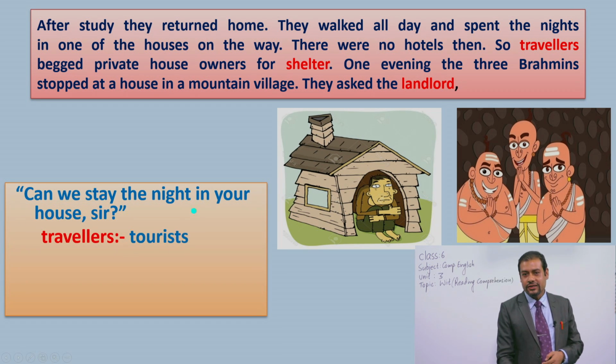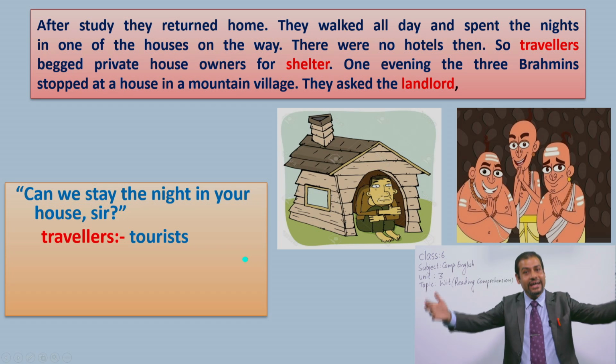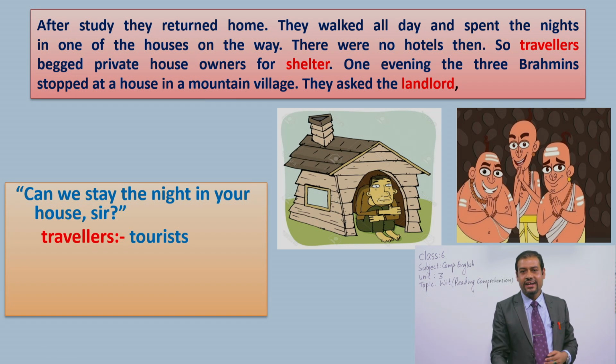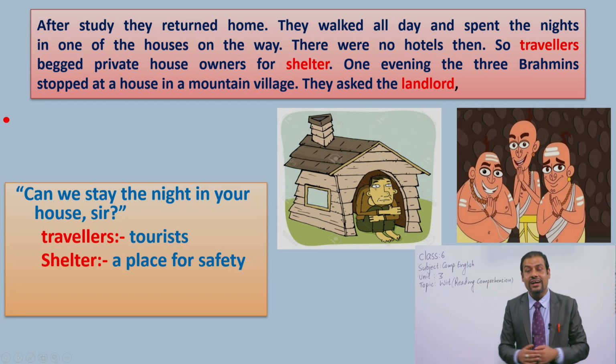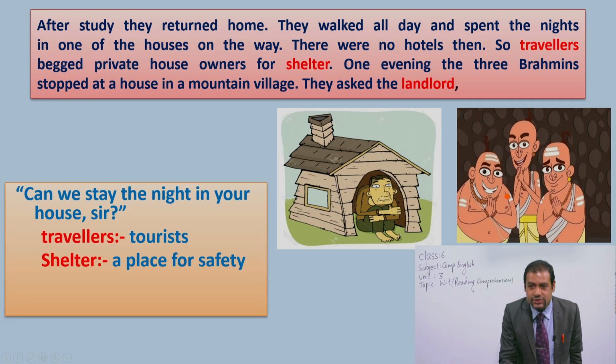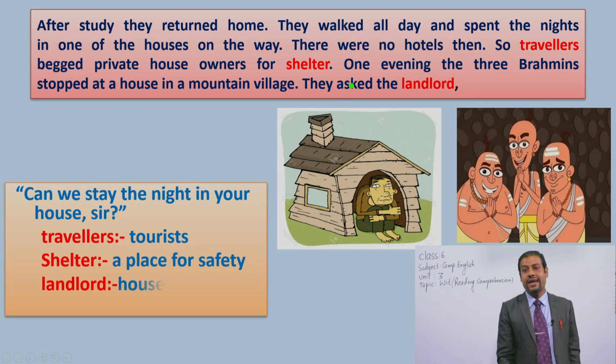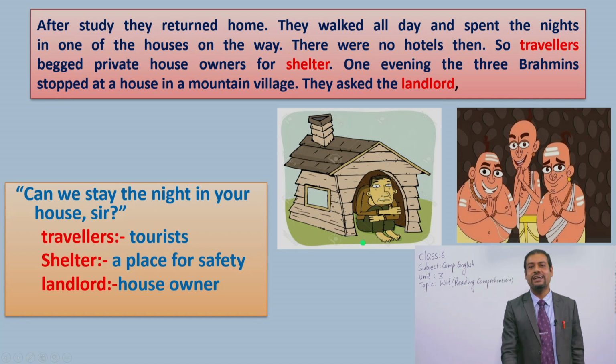So before saying the landlord's answer, you have to know the meanings. So what's the meaning of travelers? Tourists, all right. Persons who go from one place to another place, okay? And we have another word, shelter. What is the meaning of shelter? I have told you that when the three Brahmins were walking, at that time it was getting darker. So to be safe, they were searching for a house. So shelter means a place for safety, all right?